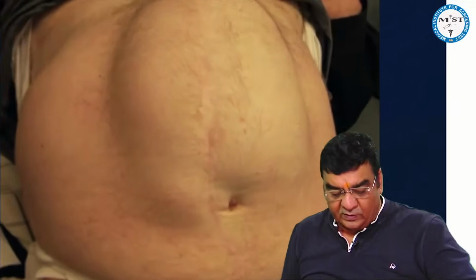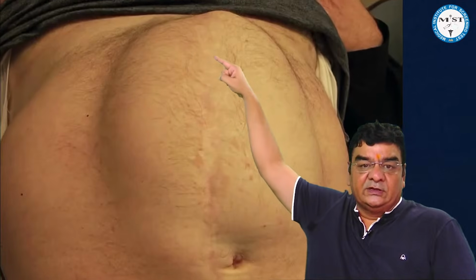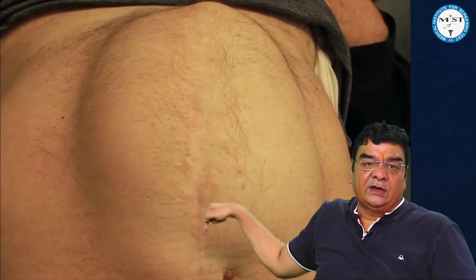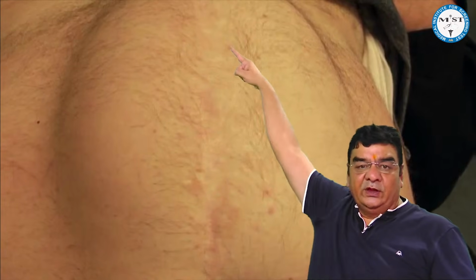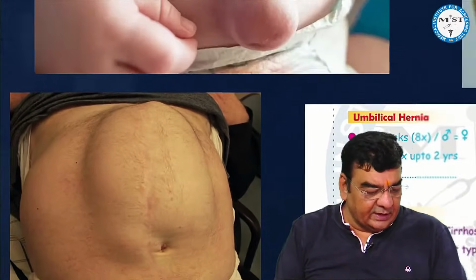This image that you are seeing is an incisional hernia image. Though it was not there in the exam, who knows, in a future exam they might give you a hernia like this, and here your eyes should focus that there is a scar which you are seeing here. So if there is herniation through a previous scar, it would be incisional hernia.